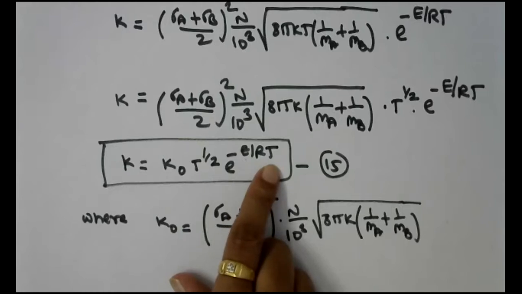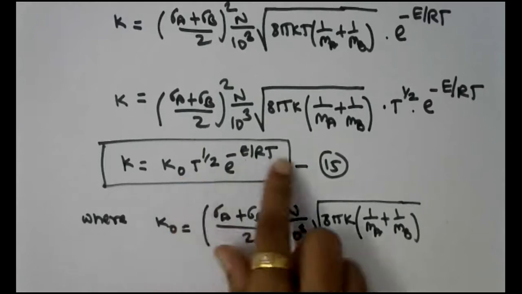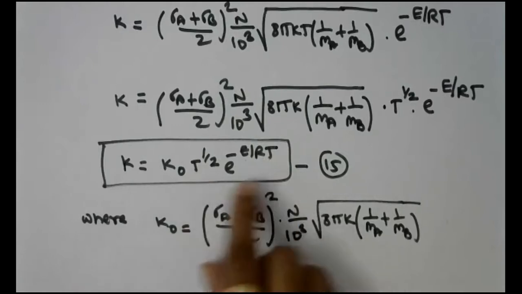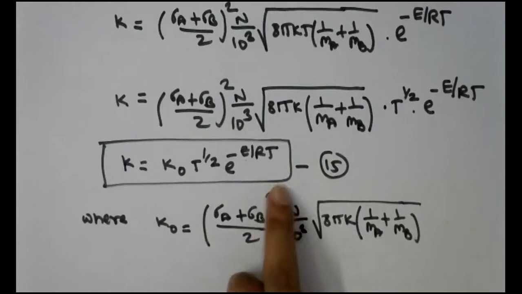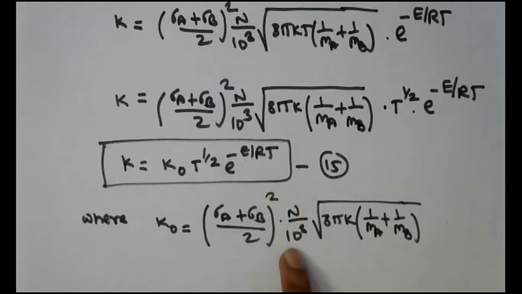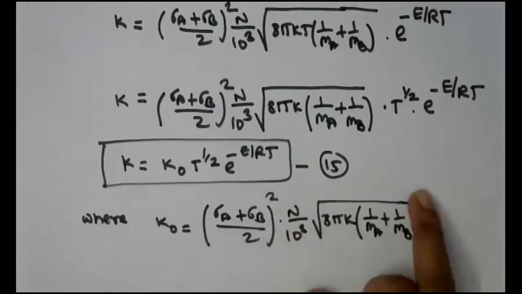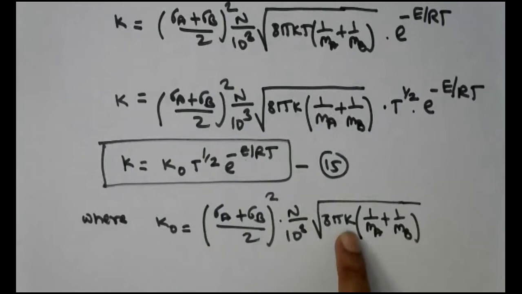Again, just a small reminder that temperature should always be expressed in Kelvin, and k0 is equal to sigma A plus sigma B divided by 2 raised to 2, N upon 10 raised to 3, that is Avogadro's number, under root of 8 pi k, Boltzmann constant, into 1 upon mass of molecule A plus 1 upon mass of molecule B.